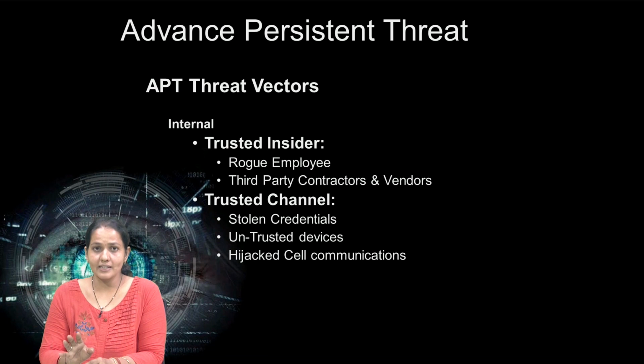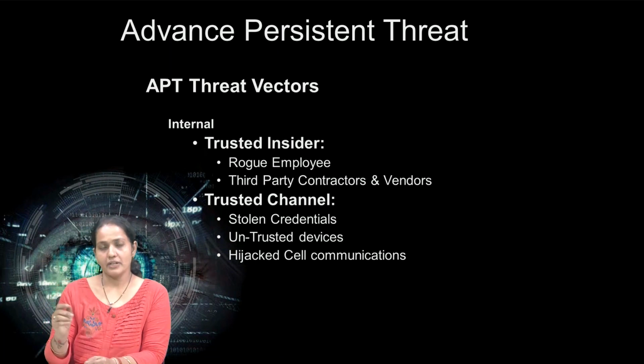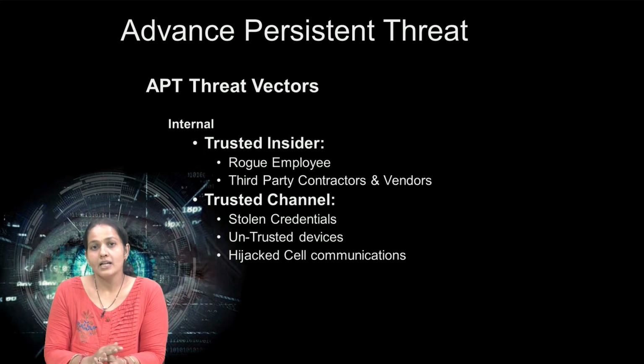The trusted channel means whatever channels are established for the network, where stolen credentials, the authorized access of a human, have already been stolen by the intruder by performing some attacks. If the intruder performs attacks and gets the credentials of an authorized employee of the organization, then there is an open door to the network for the intruder.